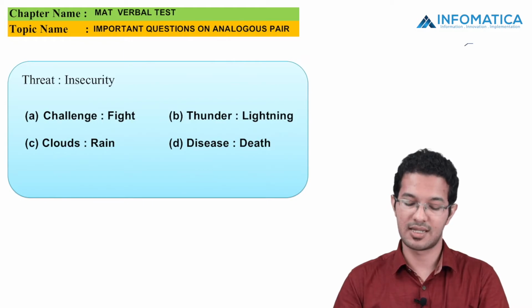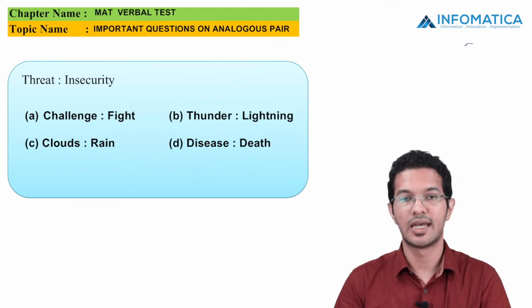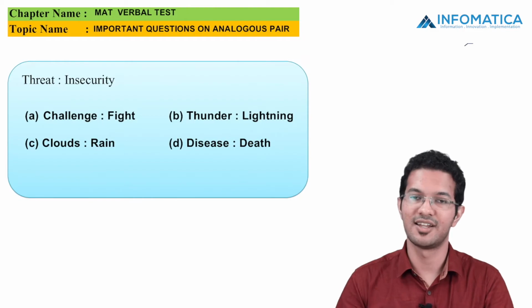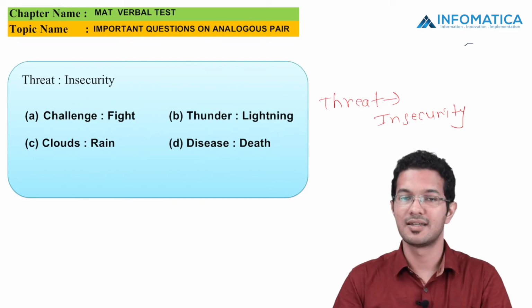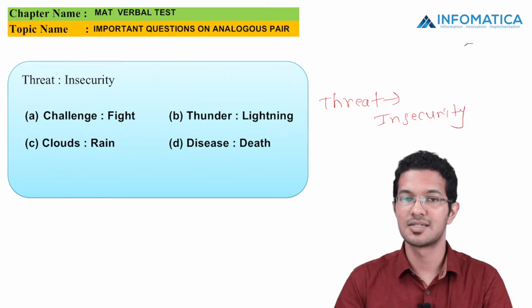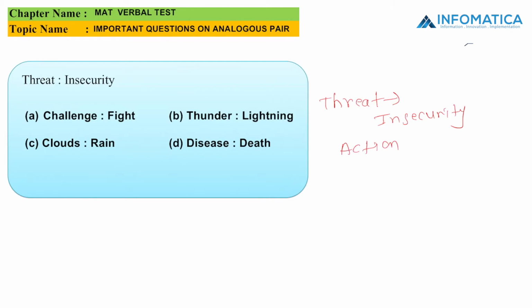The next MCQ says that threat is related to insecurity. Let us see the relation. So I can say that the first causes the second. Or I can also say that the action of first is related to the second one. Or I can also say that action of first causes the second. So let us see the options.